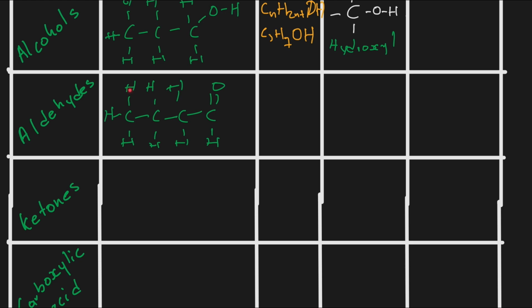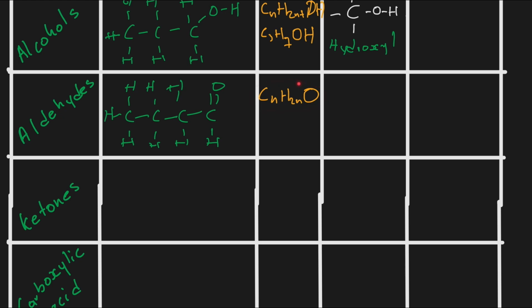Okay? So if you look at this, the general formula is going to be CnH2n, because on the carbon we have removed 2 hydrogens and we have replaced them with oxygen. So we're going to have CnH2n, and then we're going to put the oxygen. So this will be the general formula for aldehydes.